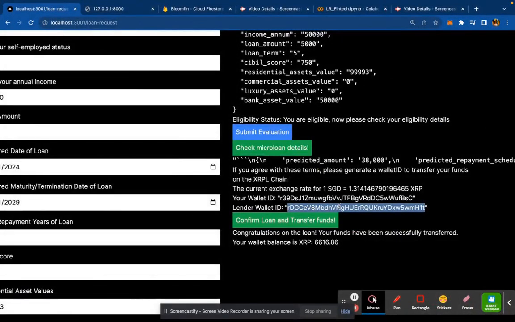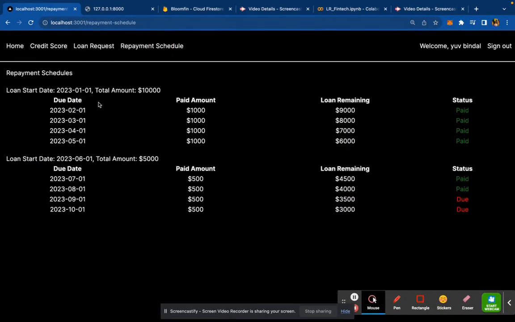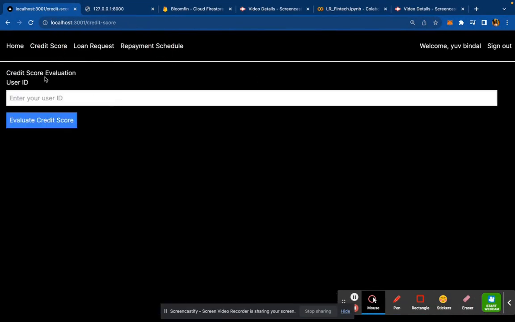For now, this is what we have, but we want to scale this much further and help our users keep track of their repayment schedules, and also make an ML model which can help evaluate a person's credit score if they do not have one beforehand.